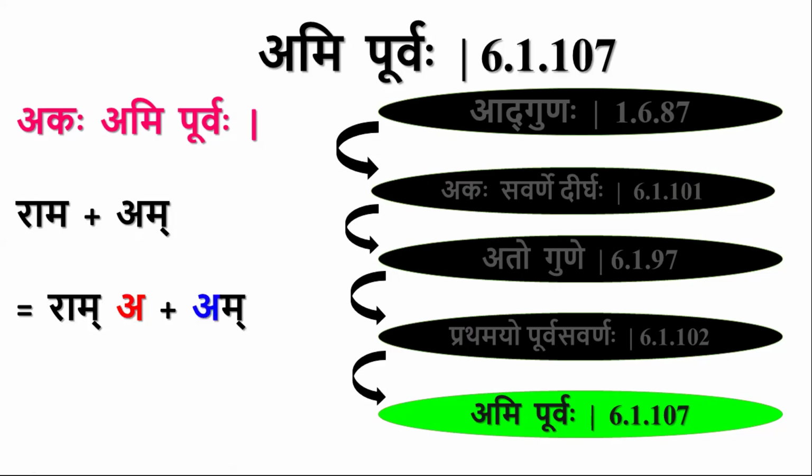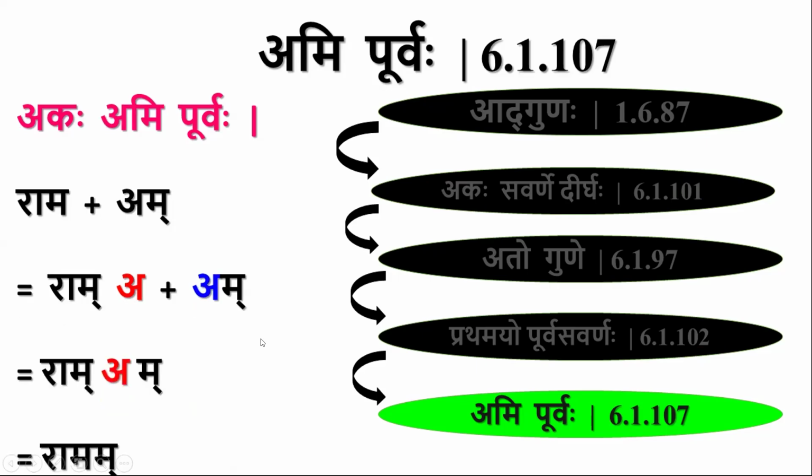The first Akara is the Akara of the letter, and the second is the Akara of Am, the Pratyaya, that's important. Purvaha, then both combine to form Purvadesha. It means this Akara and this Akara, they combine to form Purvadesha. Purva, this Akara comes as Adesha in place of these two. So it is Ramam.